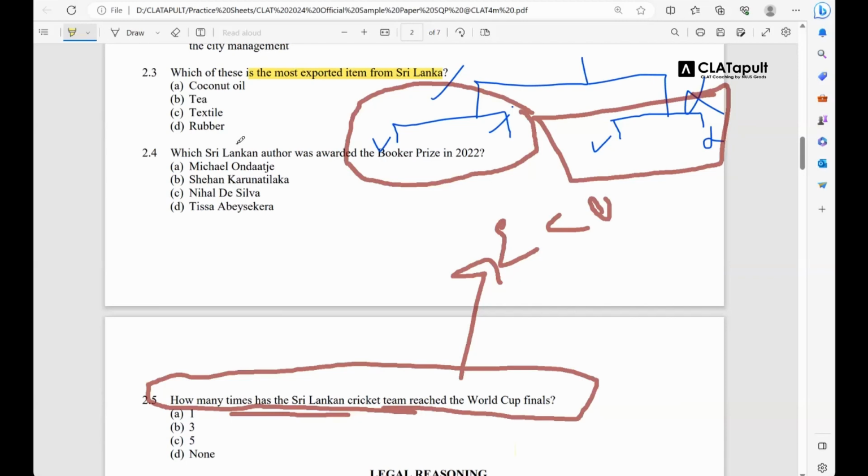The questions were not known to me. The majority of the passages were not known to me. I was disheartened when I saw the paper. But then when I started solving the paper, even without having a clue about the passage, I was able to solve a good chunk of questions. 2 questions, 3 questions each. Her passage mein. So you understand, you try to employ this technique while solving mocks. It is very much important.